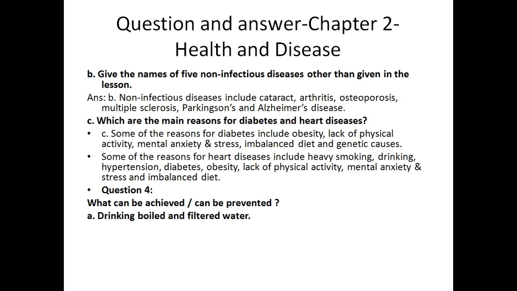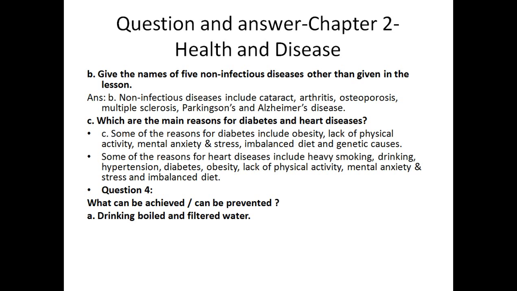Non-infectious diseases include cataract, arthritis, osteoporosis, sclerosis, Parkinson's, and Alzheimer's disease. These are known as the non-infectious diseases. So you can search about all these diseases on the internet, and you will find out how these occur in our body, and that these are also known as non-infectious diseases.